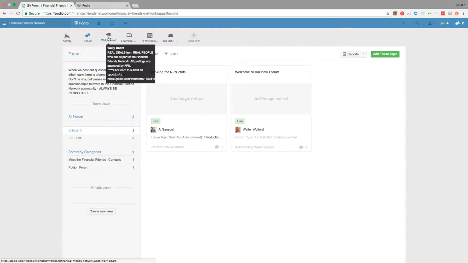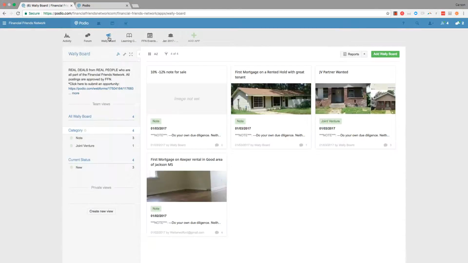The Wally Board is probably the next most important feature of this workspace, and this is a spot where approved items, so we showed how to submit a Wally Board item earlier. Once something is approved from the administrative team, it will get pushed through and show up here on the public Wally Board.